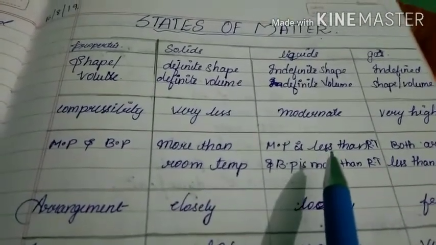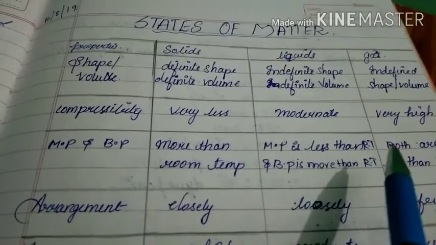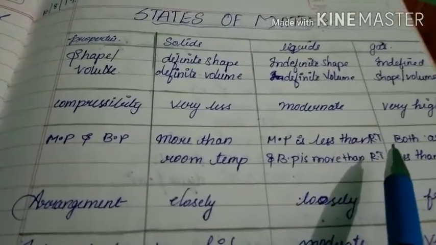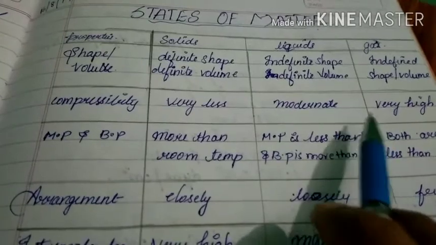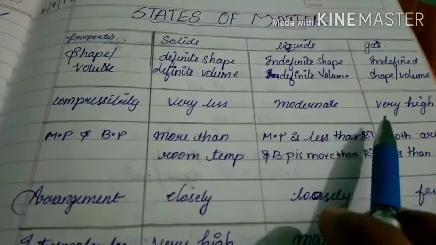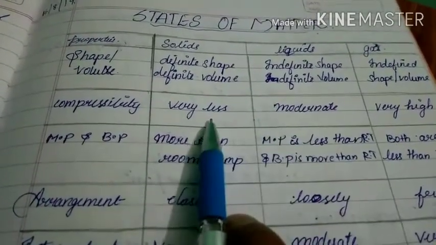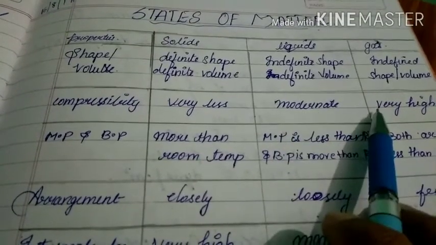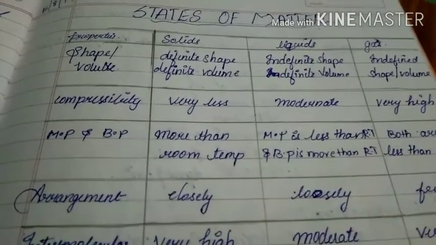Automatically the distance between the gas particles decreases, and all the particles come close to each other. So compressibility is less in case of solids, moderate in case of liquids, and very high in case of gases. That is about compressibility.